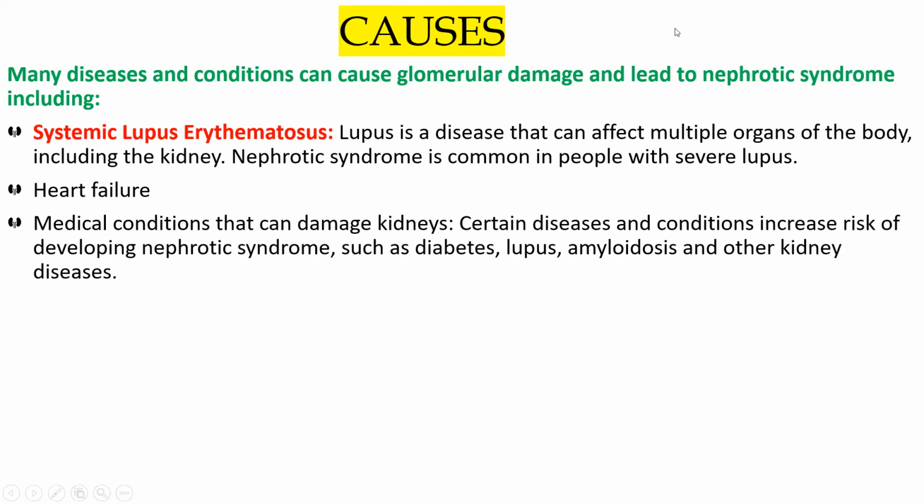amyloidosis. I already explained the meaning of amyloidosis and other kidney diseases. So what was amyloidosis? What was amyloidosis? An abnormal protein buildup.